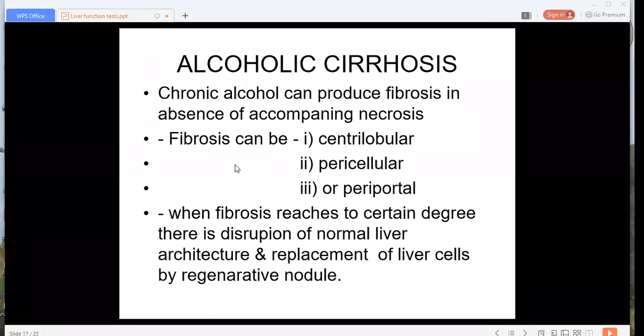It will give rise to disruption of normal liver architecture, and it causes replacement of liver cells with regenerative nodules. Whenever this fibrosis becomes very extensive, it causes disruption of the normal liver cells, the architecture of the liver gets disturbed, and it gets replaced by regenerating nodules.